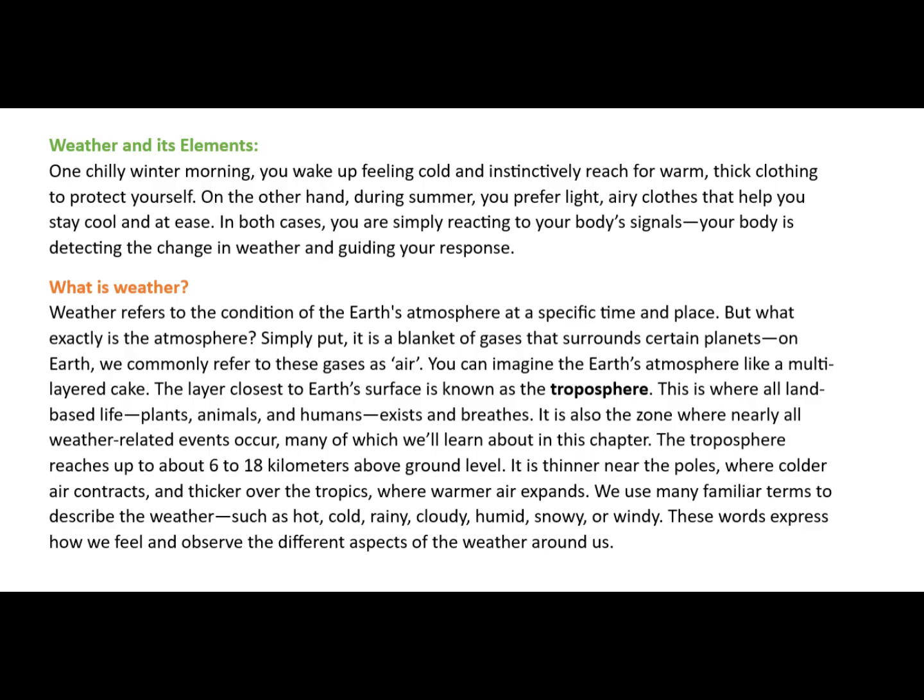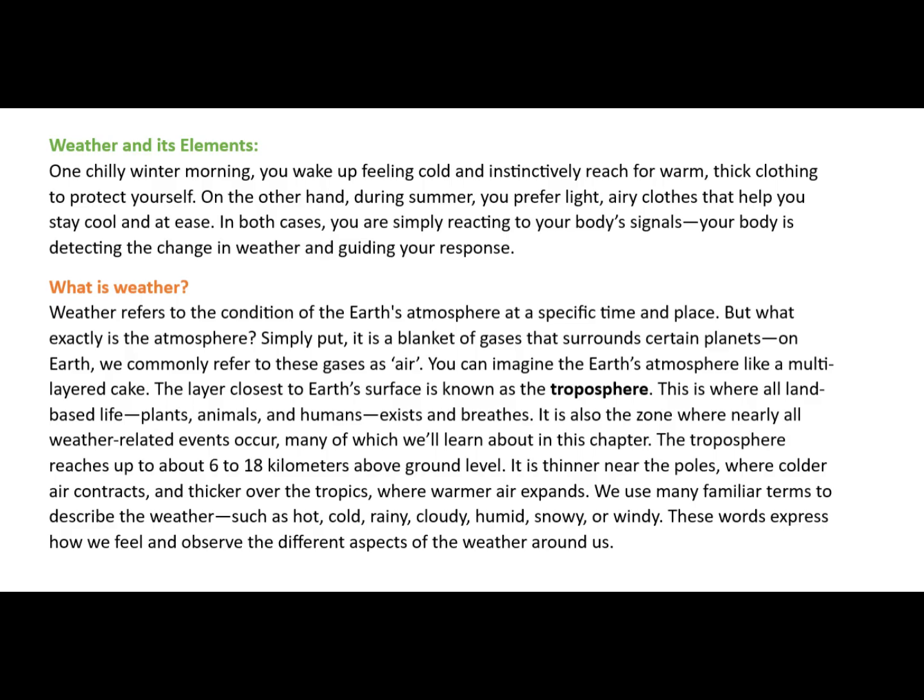The layer closest to Earth's surface is known as the troposphere. This is where all land-based life, plants, animals, and humans, exists and breathes. It is also the zone where nearly all weather-related events occur, many of which we'll learn about in this chapter. The troposphere reaches up to about 6 to 18 kilometers above ground level. It is thinner near the poles, where colder air contracts, and thicker over the tropics, where warmer air expands.